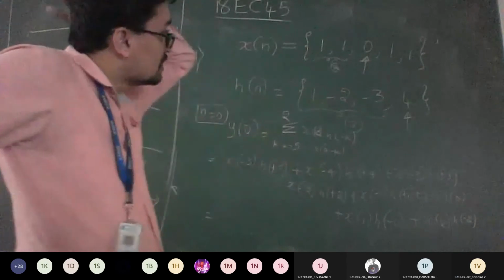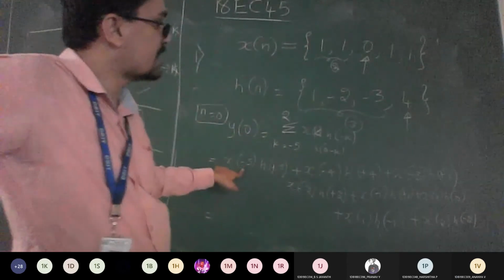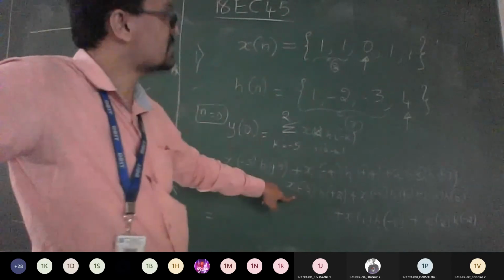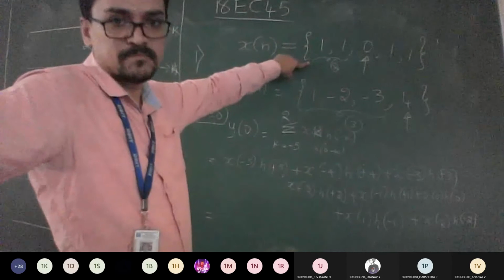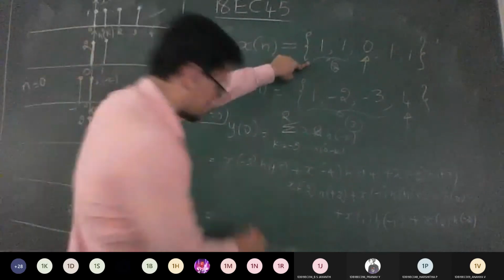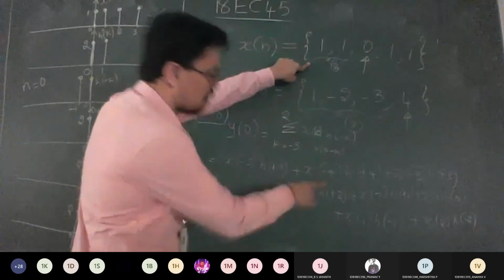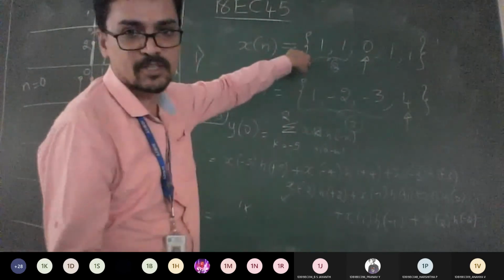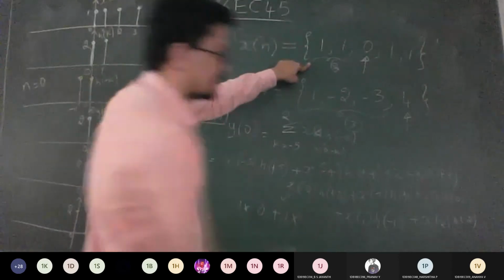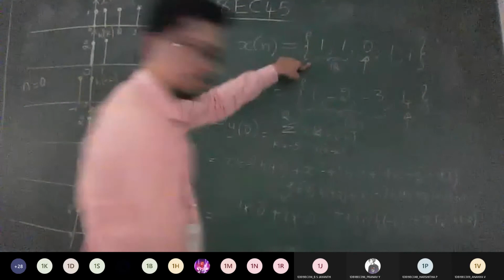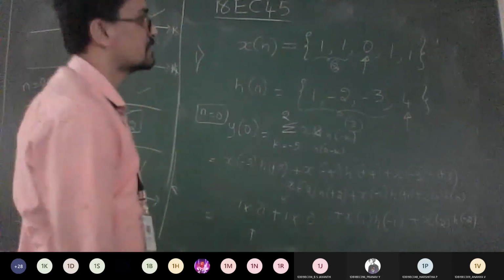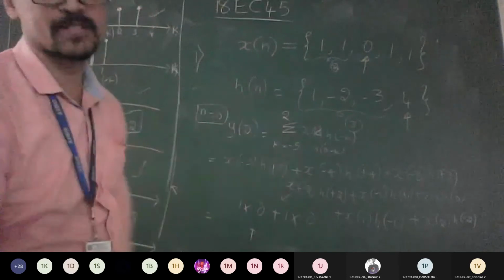Just compare. Here itself x of 5 is not there, x of 4 is not there, x of 3 is not there. Till there it is going to be 0 only. What is x of minus 2? It is 1, into h of 2. H of 2 is not there, so it is 0 only. Plus x of minus 1 is 1, h of 1 is not there, so 0 only. Plus x of 0, h of 0 is not there, so again 0 only.